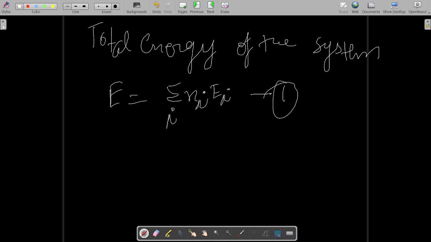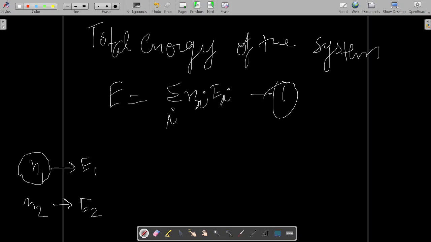Suppose there are n1 particles with energy E1. That means there will be a total of n1 particles, each having energy E1. Then there will be n2 particles, each having energy E2. It's not that n1 particles are overall having energy E1, or that n2 particles are overall having energy E2.